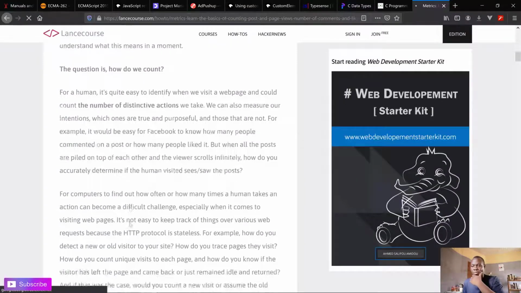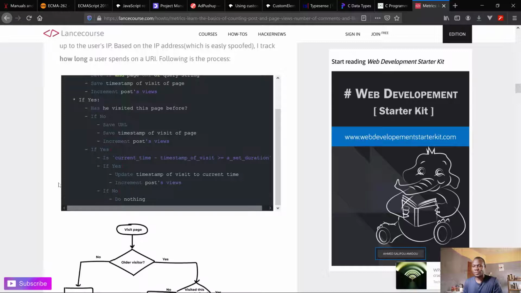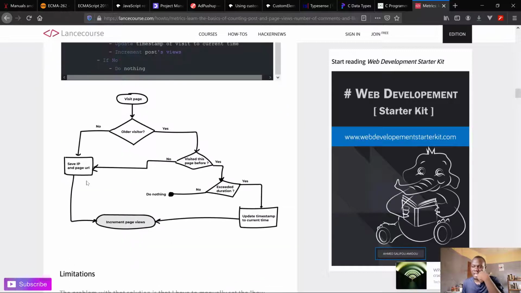So solution A, this is the design. Whenever a visitor comes on the website, we check if the visitor has already visited, through the IP address that we save in the system. If they haven't, then we save their IP address and link it to the page they are visiting. So we save the page URL as well, or the query string, depending on the project.